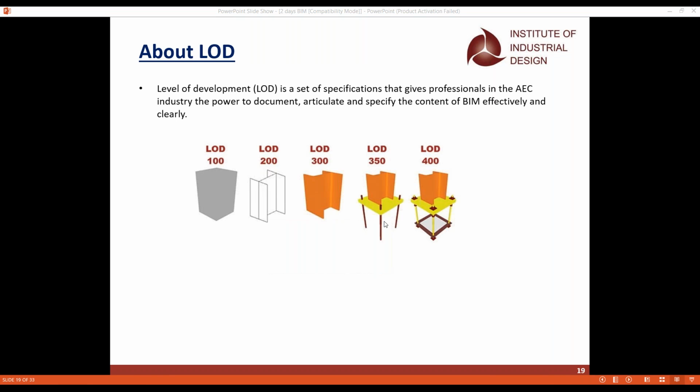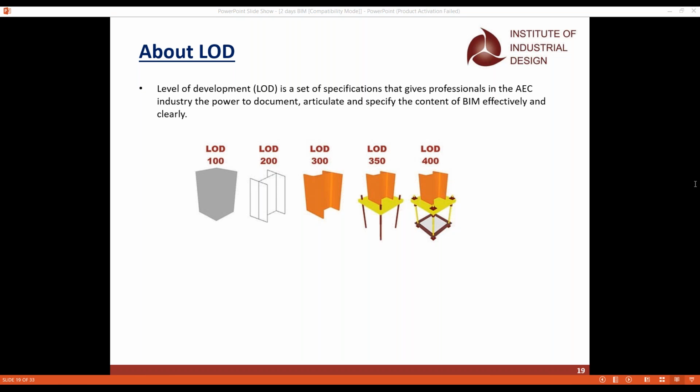And the next step, the most important step, is the LOD. When this LOD comes, this is what the industries generally ask for. Suppose we ourselves are entrepreneurs, or we work for any industry, we all will go with the LOD concepts. LOD, the level of development, or we all will call it the level of detailing. So whenever you want to work, we'll go with LOD 100 till LOD 500.